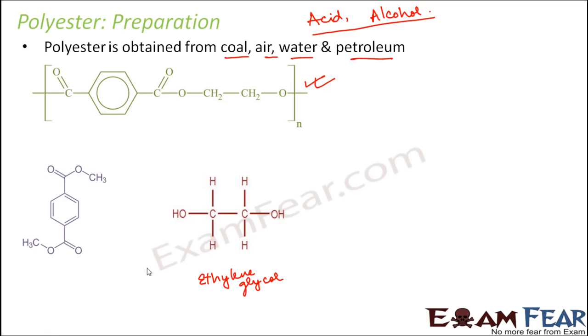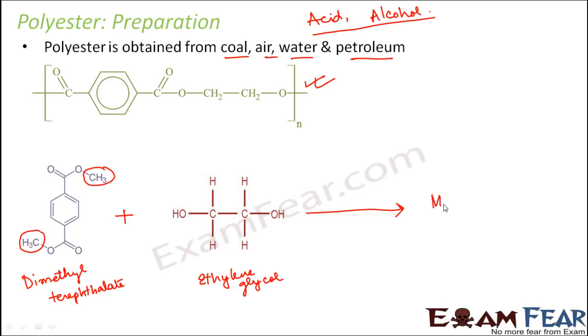So in the first step, this ethylene glycol combines with dimethyl. Here you can see there are two methyl groups. Due to the presence of two methyl groups, it is dimethyl terephthalate. Both of these combine in the presence of a catalyst, which increases the rate of their reaction, and they form a chemical, and whatever they form is the monomer alcohol. So basically they form a monomer alcohol.